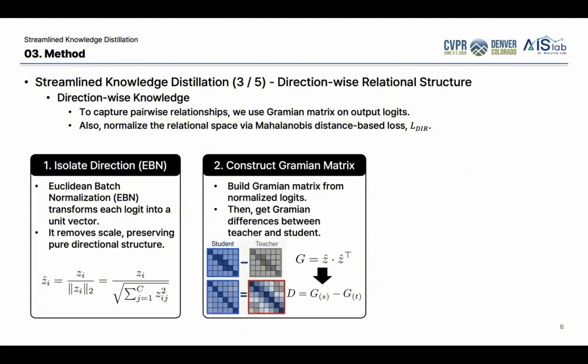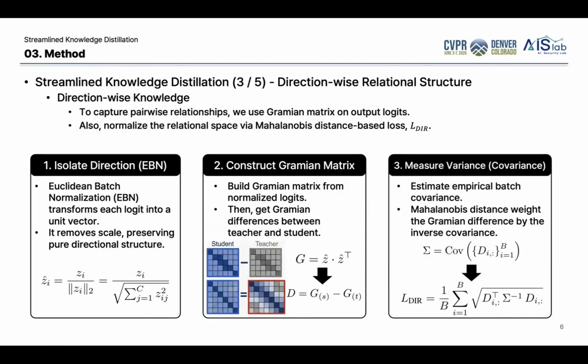After that, we compute the difference between the student Gramian matrix and the teacher's Gramian matrix. This difference shows how much the student's relational structure differs from the teacher's relational structure. Then we estimate the empirical batch covariance from this difference matrix. Using this covariance, we define a direction-wise loss based on the Mahalanobis distance. Unlike the L2 norm, this Mahalanobis-based loss considers variance and correlation across relational differences.